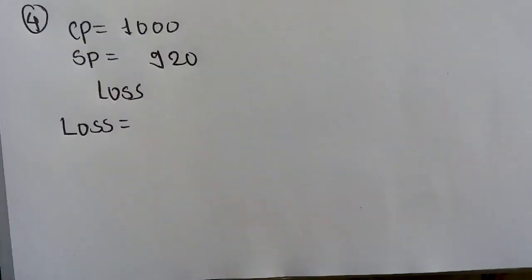So in the fourth example we will take cost price rupees 1,000. So here I will write CP is equal to rupees 1,000 and SP is equal to 920. So is CP bigger or SP bigger? Yes, CP, which means cost price, is bigger than selling price. So in this example, is profit there or loss there? Yes, loss. Cost price is bigger. So here we can write loss. What is the formula of loss? Loss is equal to CP minus SP.